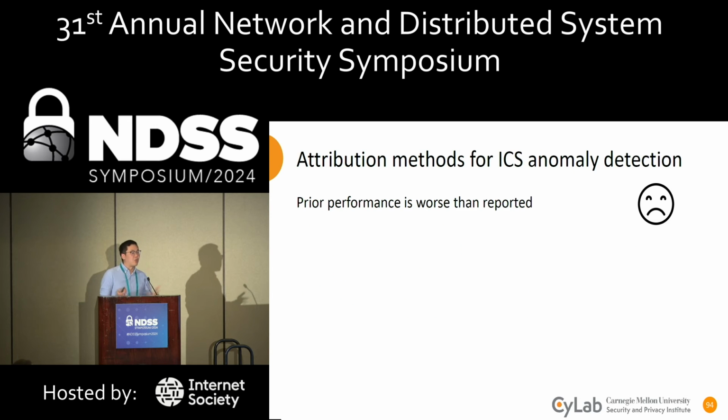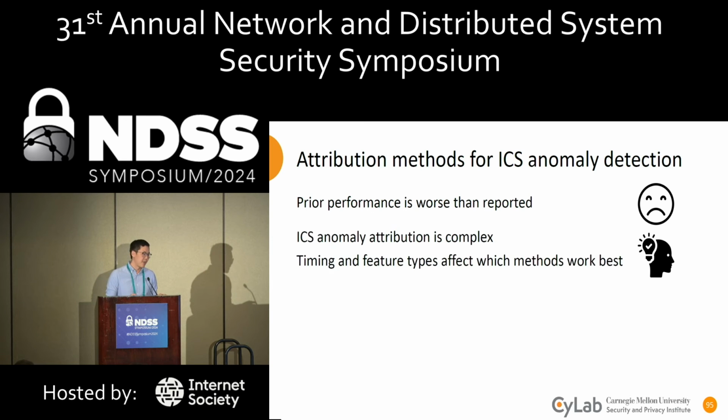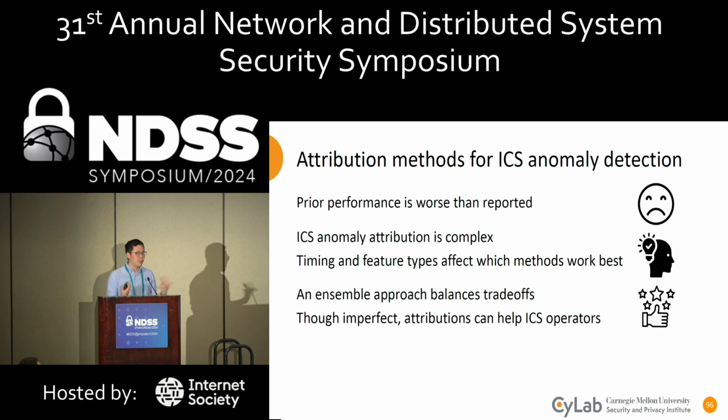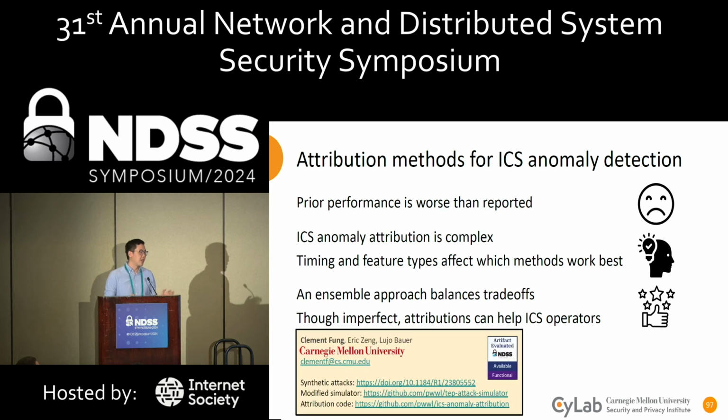In summary, our work studies attribution methods for ICS anomaly detection. We find that prior performance is worse than reported. And this is because ICS anomaly attribution is actually quite complex. Both timing and feature types affect which methods work best and in which situations. But we find that an ensemble approach, at least for now, is the best way to balance these trade-offs. And our survey also revealed that although imperfect, attributions do have a role in helping ICS operators with diagnosis.